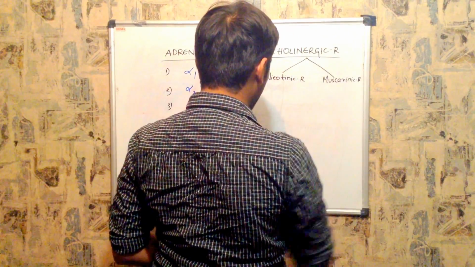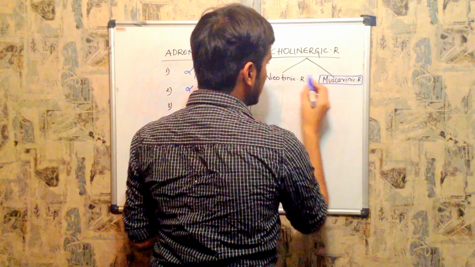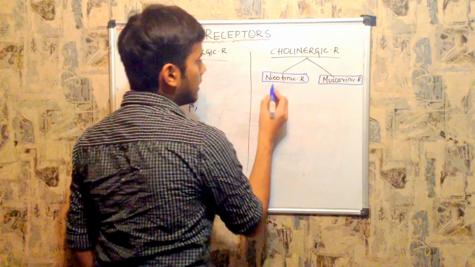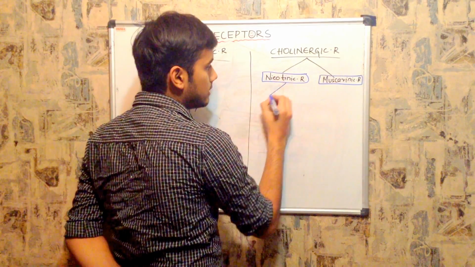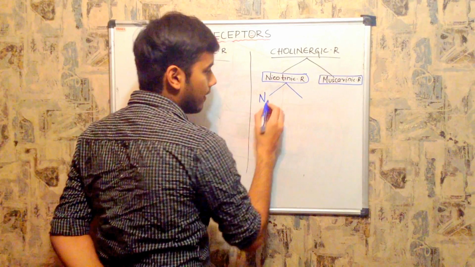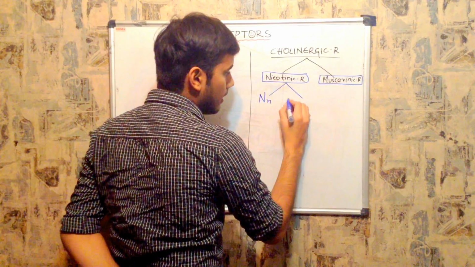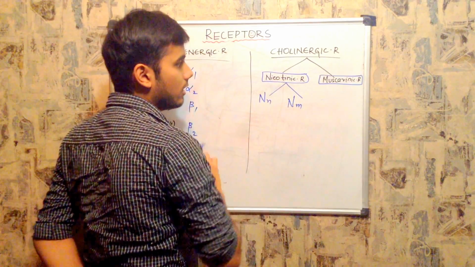So no need to confuse regarding this. And coming to muscarinic receptors, muscarinic, and coming to nicotinic. In nicotinic, the first letter is N, so all the receptors are named as N-type receptors. N neuronal type, N muscle type. So I will be explaining what is neuronal and muscle.